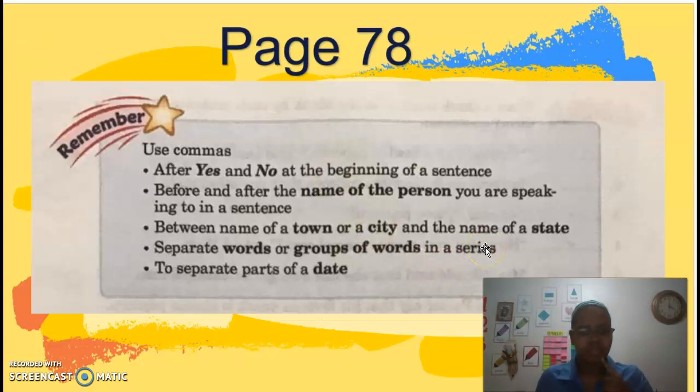Here I have them. We use commas after yes or no at the beginning of a sentence. We use commas before and after the name of the person that you are speaking to in a sentence. We use commas between the name of a town or a city and the name of a state. We use commas to separate words or groups of words in a series. And the last rule says that we use commas to separate the parts of the day. So, what does that mean?